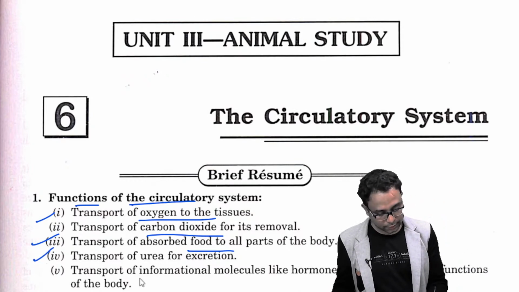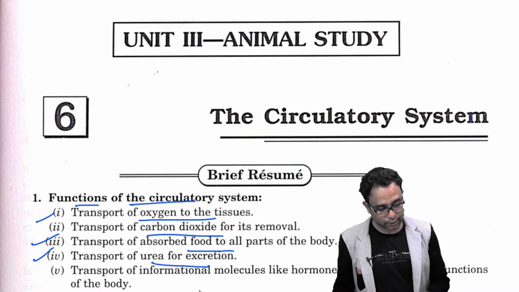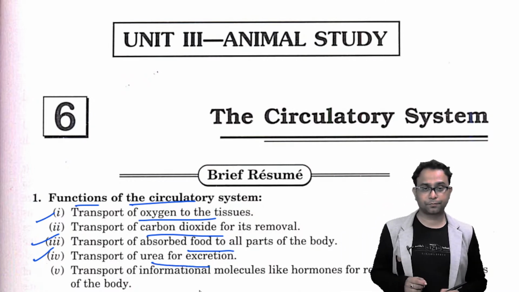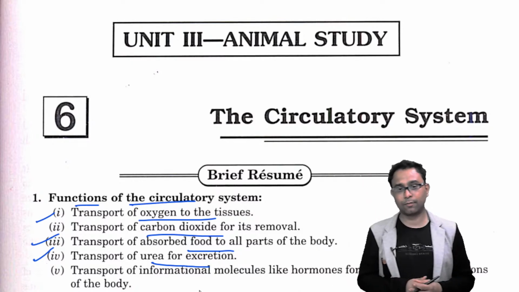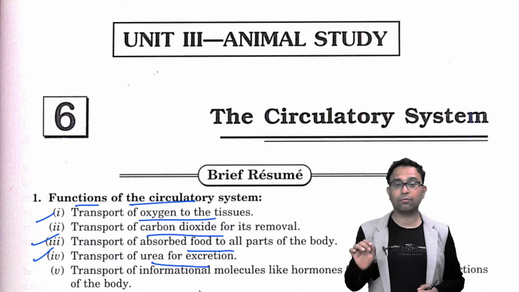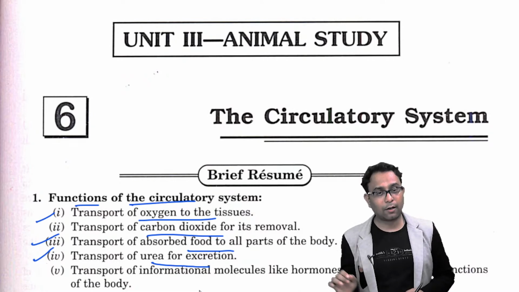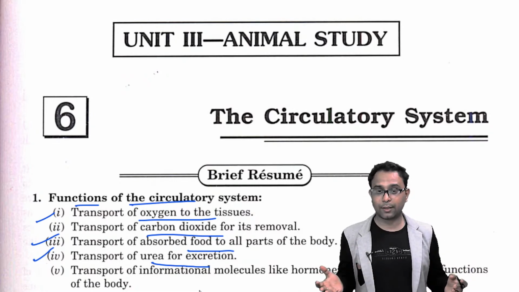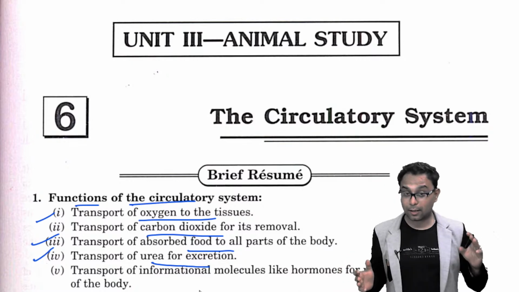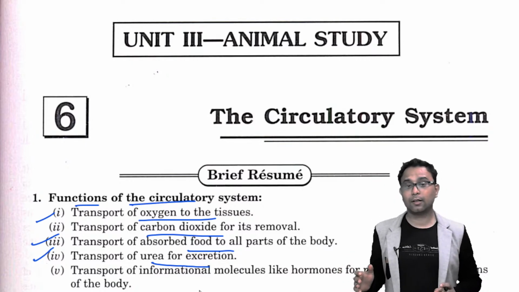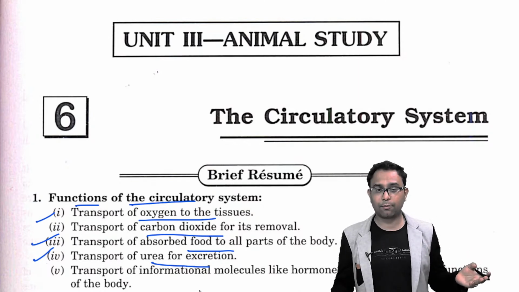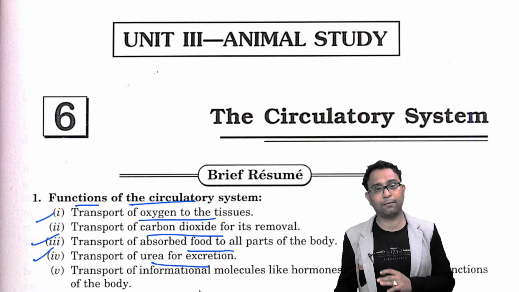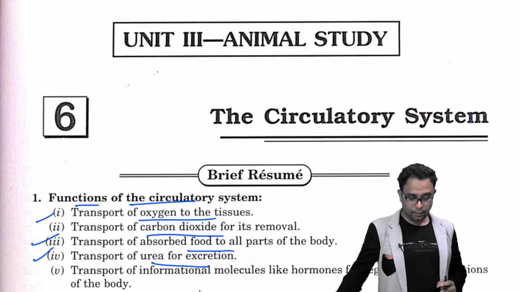Another important thing is the transportation of urea for excretion. You know human beings are ureotelic organisms. Urea is a nitrogenous waste material and it is harmful also, so it is required to eliminate, but it is transported to the kidney or the excretory system. After that they eliminate it from our body, but how is it possible? By the help of the circulatory system, right?